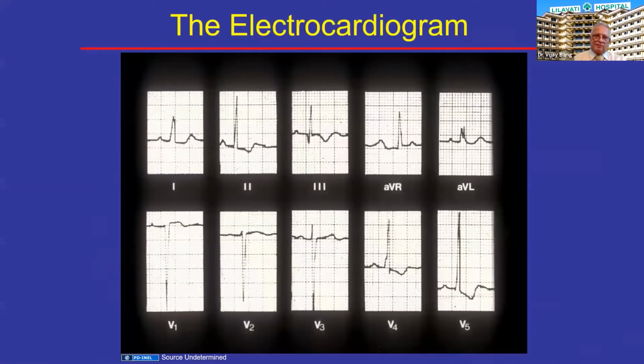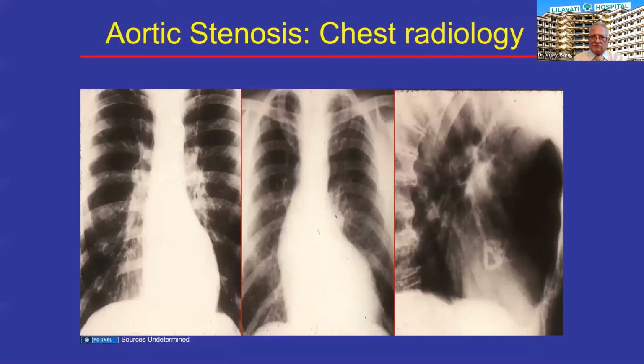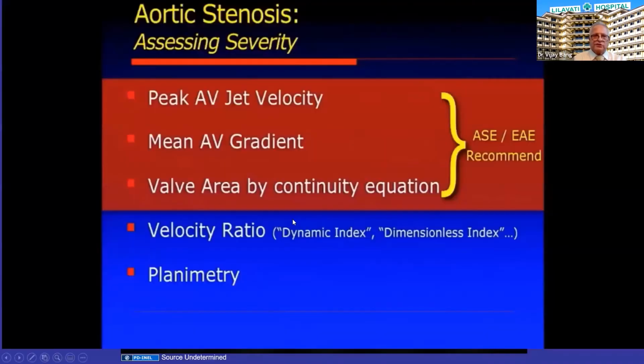Classically, the ECG shows LV strain with LVH. On X-ray it is unremarkable except that ascending aortic dilatation can be seen in severe aortic stenosis. So mainly, echo has revolutionized the diagnosis and management of aortic valve disease in toto, and more than 95% of cases are sent for surgery only after evaluation by echo. The only caveat is that the echo operator has to be very experienced, because there are several pitfalls. If you don't do it properly, you can make a serious mistake.